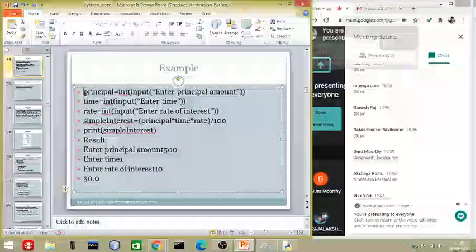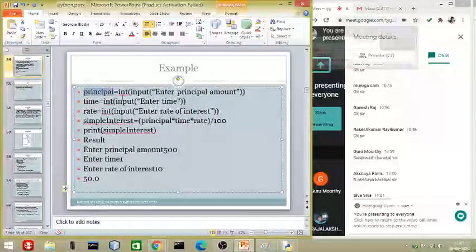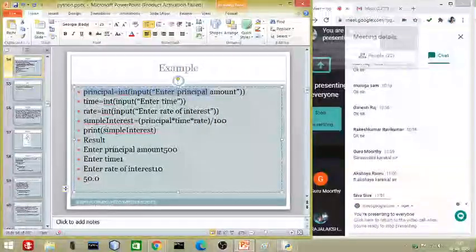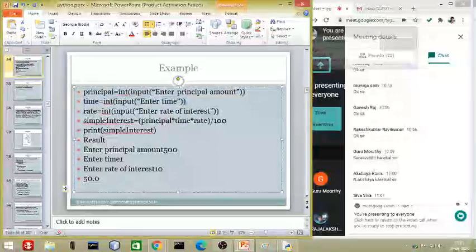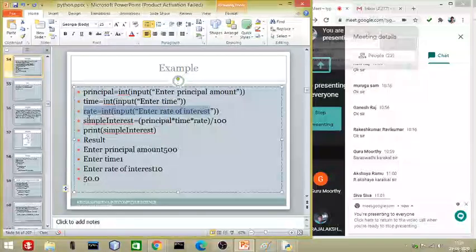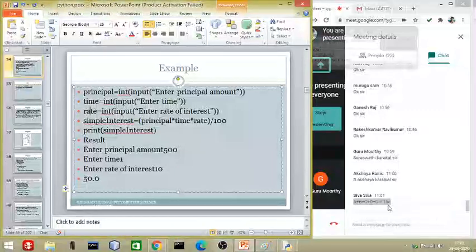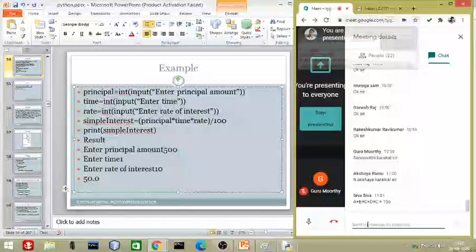Here it is written, you have to write Hindi. Int input, enter Hindi marks. Then here you have to write maths. Int input, enter maths marks. Then int input, okay, English marks. The English variable you have to declare. Like that you have to write. Has anybody completed at least 1 line, 2 lines, 3 lines, 5 lines, whatever? Please share.